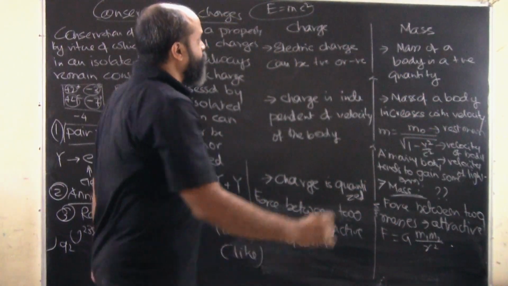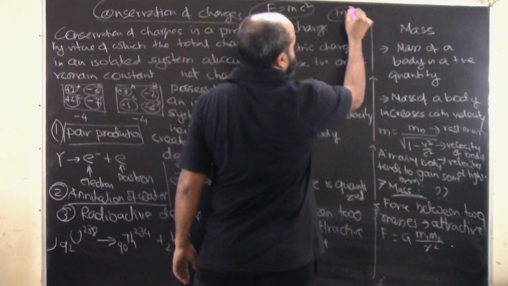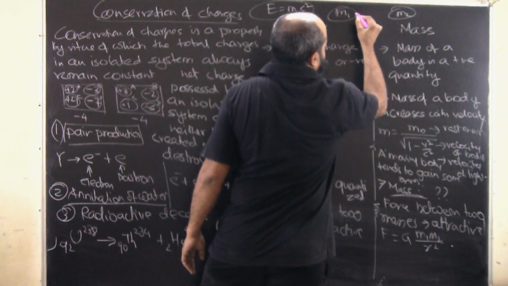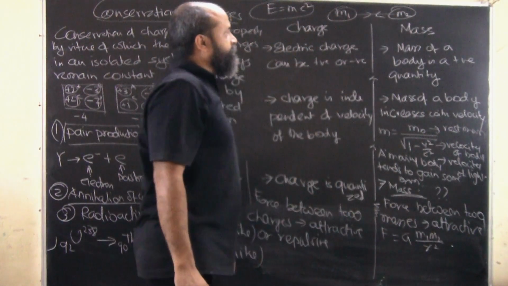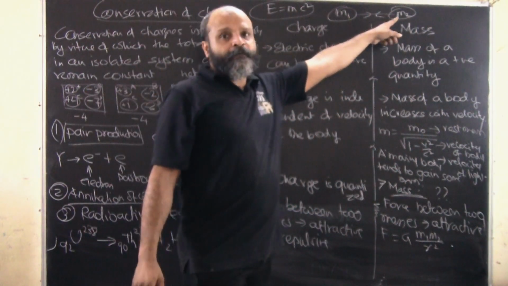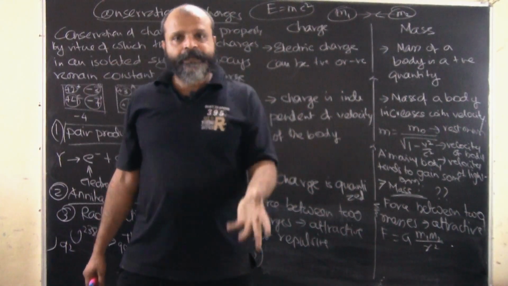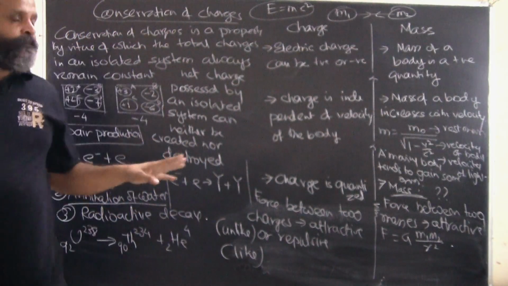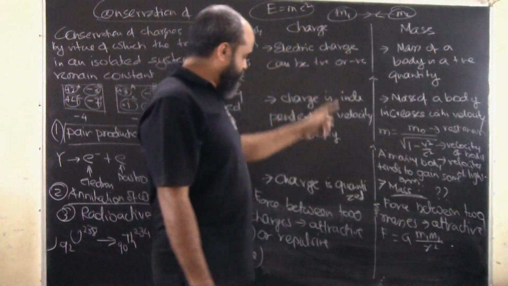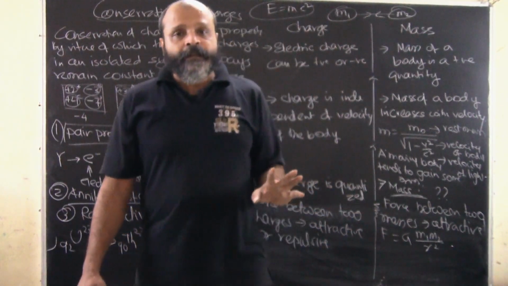This is the universal law of gravitation, which we have studied in the earlier classes. Between m1 and m2, it will always be an attractive force, whether it is negligible or considerable, whereas the force between two charges can be either attractive or repulsive.